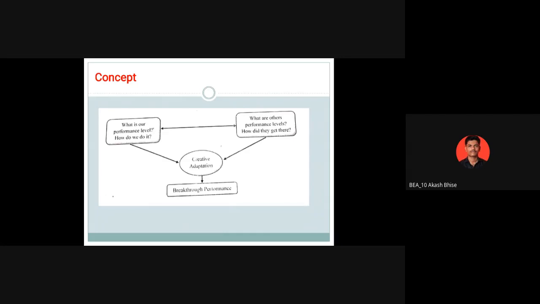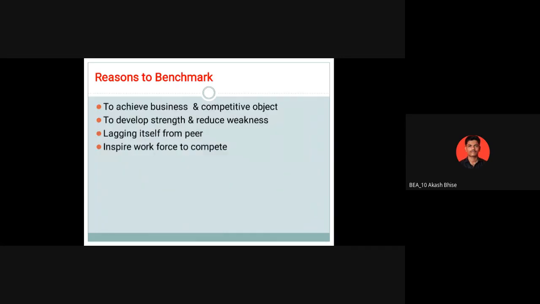Creative adaptation is nothing but comparison. Now, the reasons to benchmark are to achieve business and competitive objectives, to develop strength and reduce weakness. Whenever you want to strengthen our business, we have to compare our business to others.